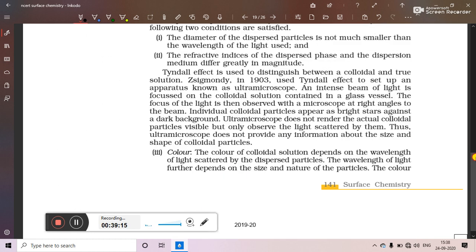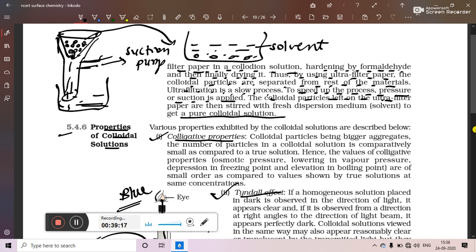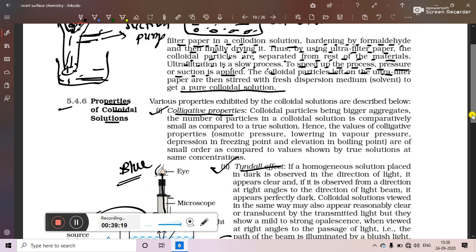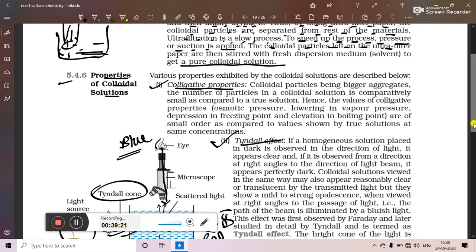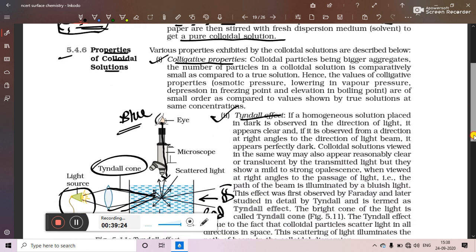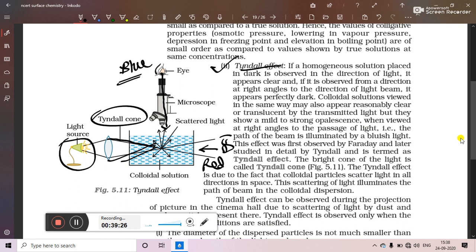Colloidal particles, being bigger in size as compared to the particles of a true solution, become an obstacle or hindrance in the path of the light, and so we see that it shows a mild strong opalescence. Bright light is seen which appears bluish from above and red from the other side.